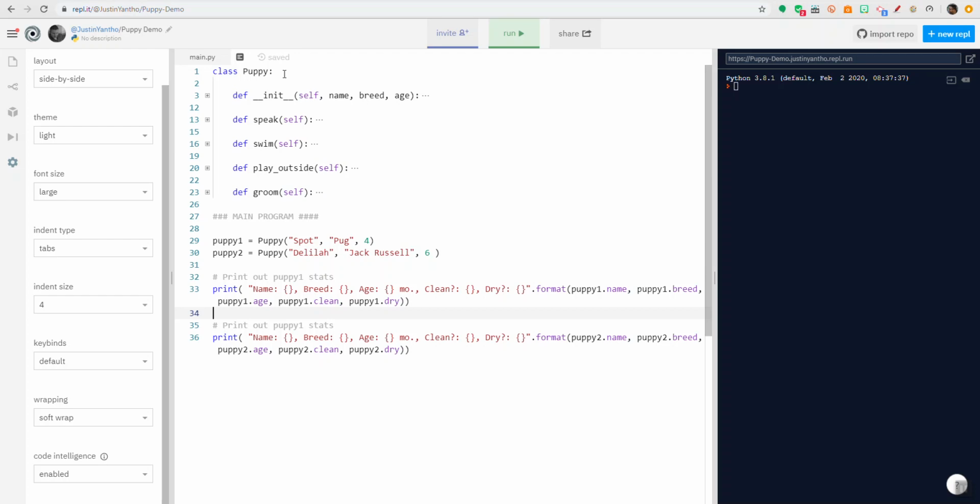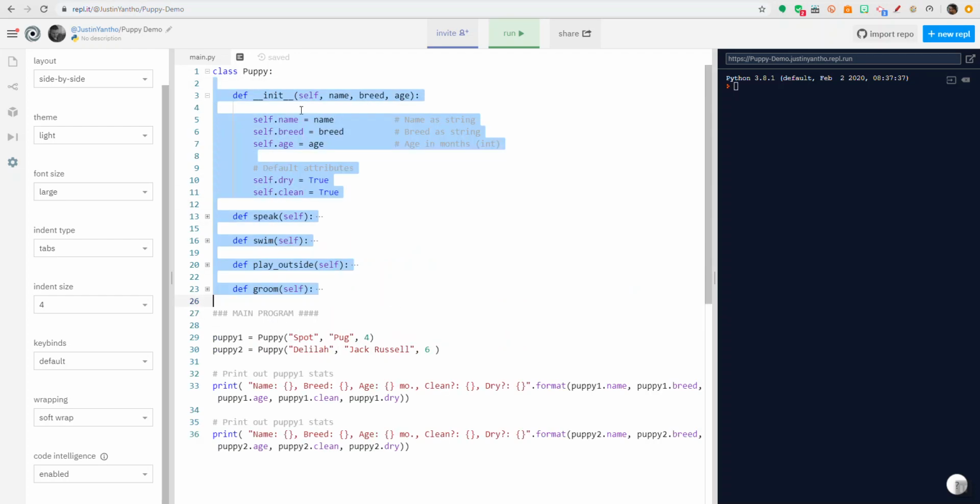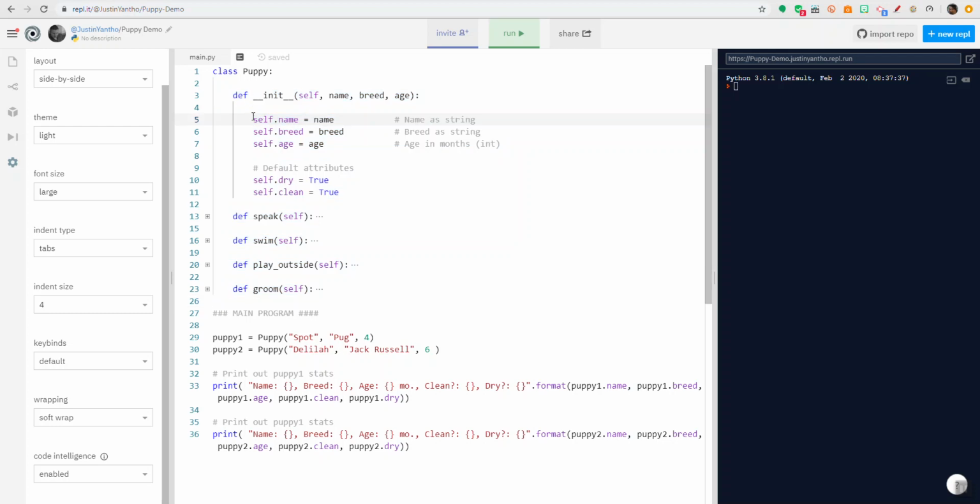I've created this class puppy here. And I've gave it some functions. So I gave it this init function that we sometimes call a constructor, and sometimes we call it a dunder init because this is a double underscore. So that's the function, remember, that initializes when we create an instance of this class. So basically, it's the function that gets called here when I create this puppy, an instance of a puppy here, and it gets called again when I create this other puppy instance. For this one, I applied a variable name called puppy1, and for this other one, I called it puppy2.